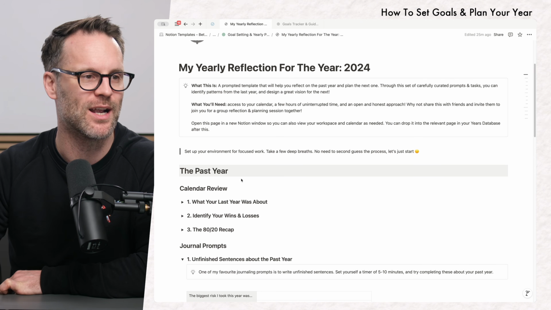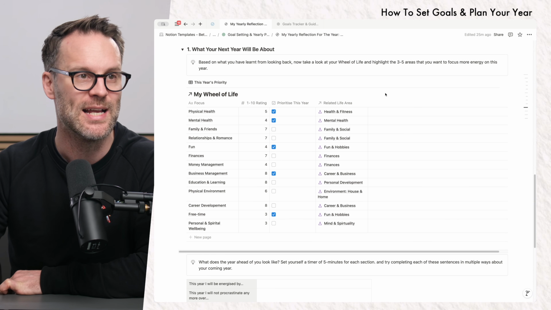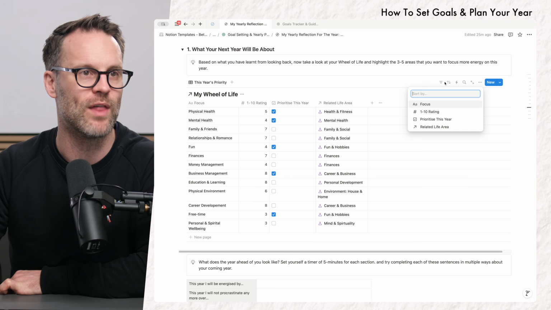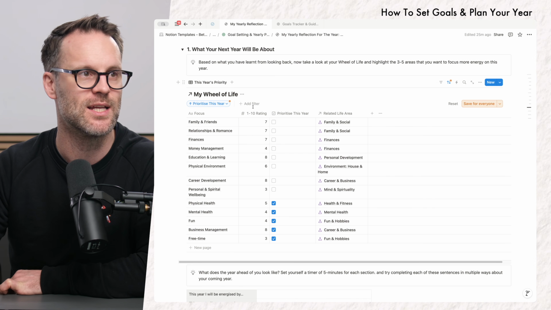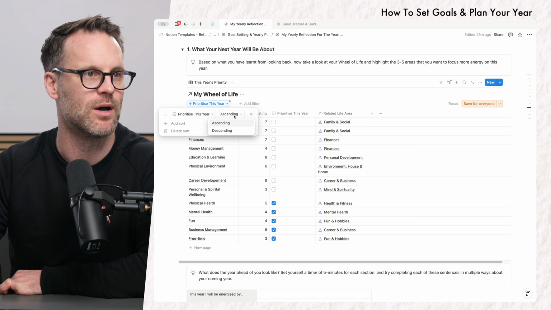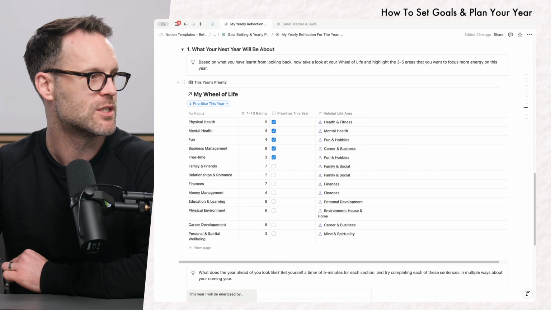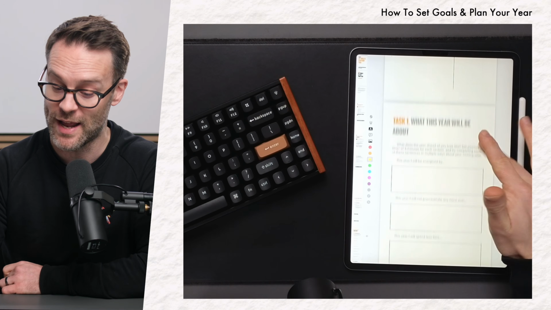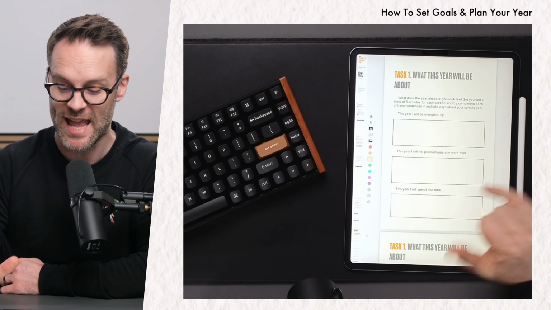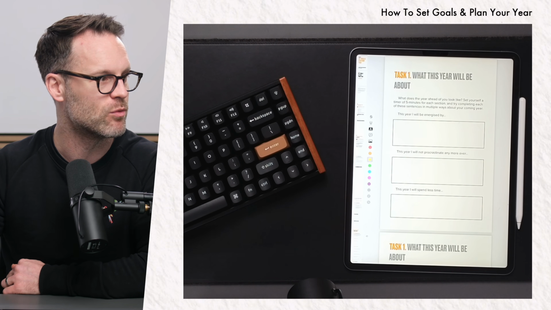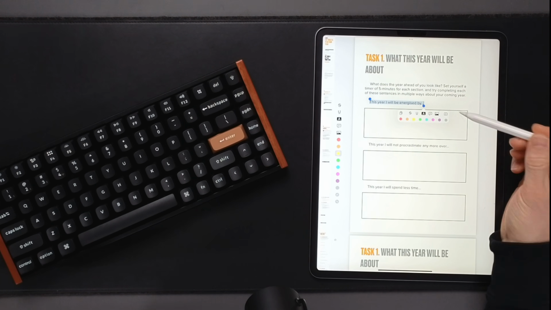You might want to go back up to the wheel of life in your system, but this is just a view of where we're at. And of course, we can sort that view by prioritizing it this year. And I'm going to prioritize it by descending, because the next thing we want to do is jump to a vision of what you want this year to be about. So again, there are some little examples here if we dive in a little closer. Unfinished sentences, I think this is a really nice way to do things.